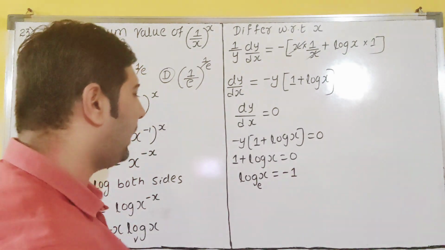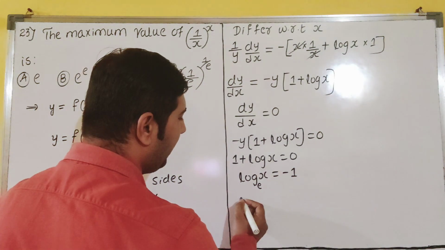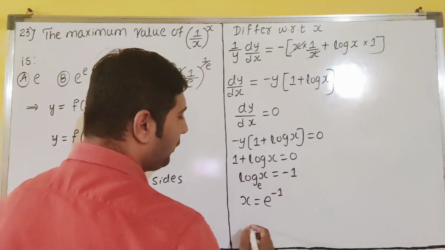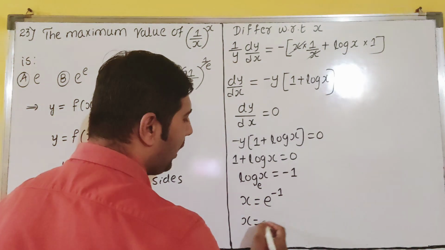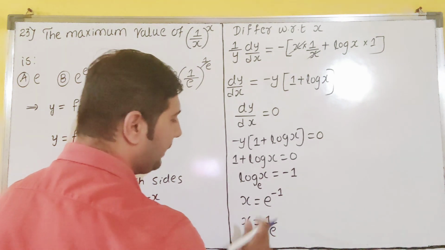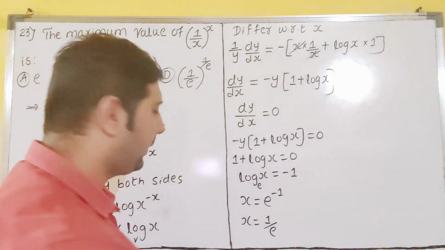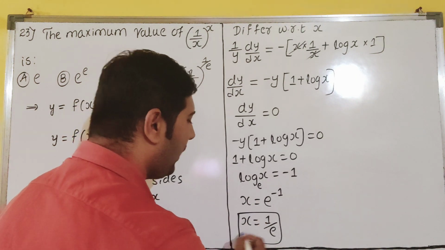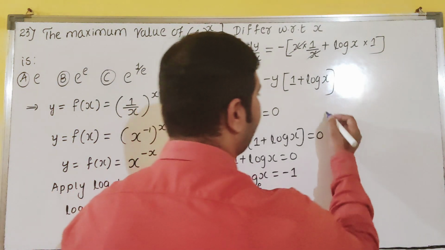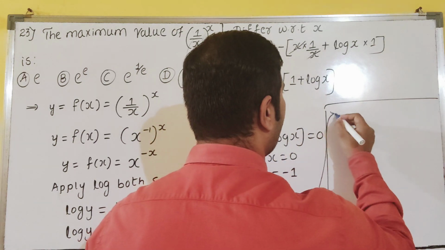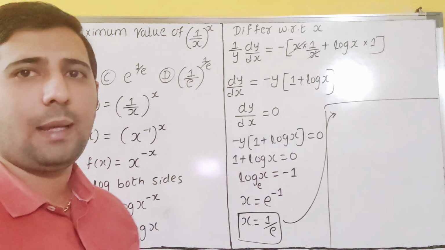So e if you take that side, log if you take that side, it will become x is equal to e raised to minus 1. So that's why our x value will become what? 1 by e, dear students. E raised to minus 1 we can write it as 1 by e. So x value I got 1 by e. Therefore, I will write here, I will continue this. You have to understand, here I am continuing.